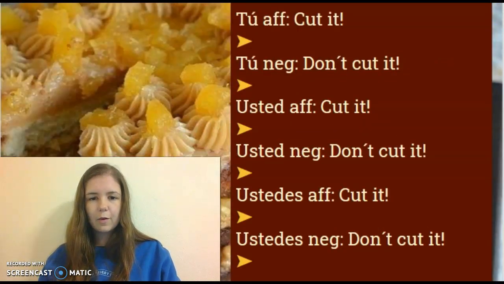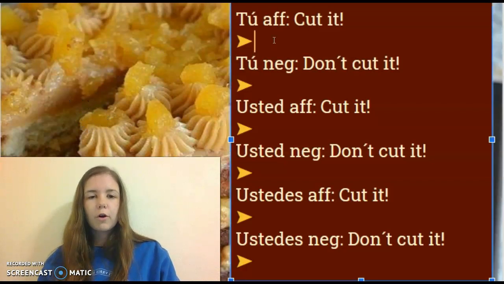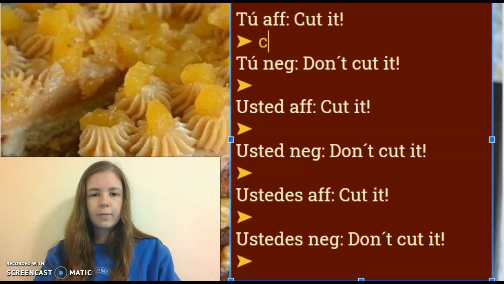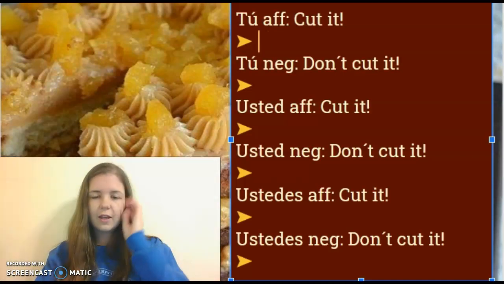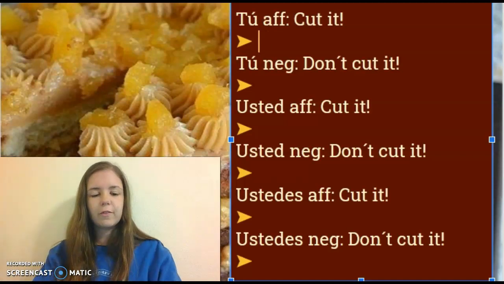Last slide of the command unit notes. Here I have a fancy cake from Argentina. They have lots of very fancy desserts in Argentina. For this cake, I don't want to cut it because it's too pretty. But I kind of do because I want to eat it because it looks really good too. I think it's a dulce de leche cake actually, which is like a caramel sauce that they're very, very obsessed with in Argentina.